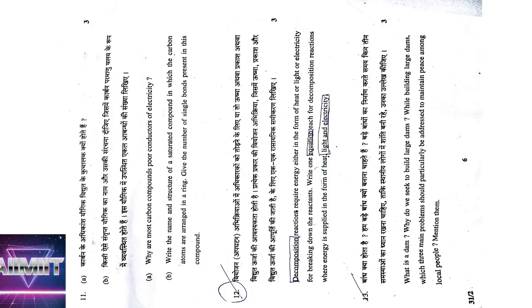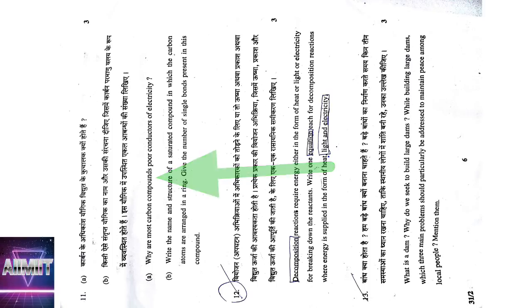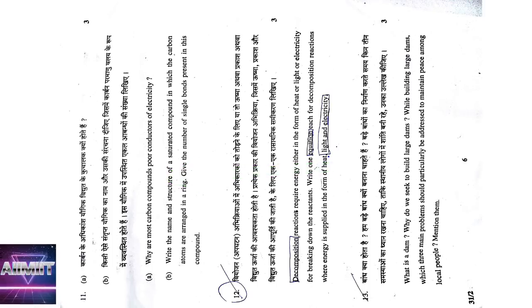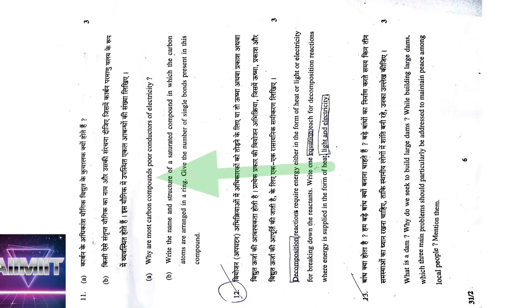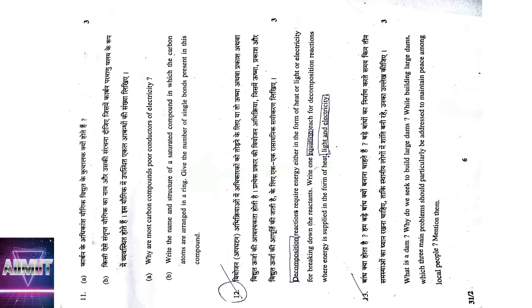Write the name and structure of a saturated compound in which the carbon atoms are arranged in a ring. Ring means you have to write cyclopropane onwards. Any answer is correct: cyclopropane, cyclobutane, cyclopentane, cyclohexane, anything is correct. Then give the number of single bonds present in this compound. So when you are writing cyclopropane, you count the number of single bonds and draw the structure.